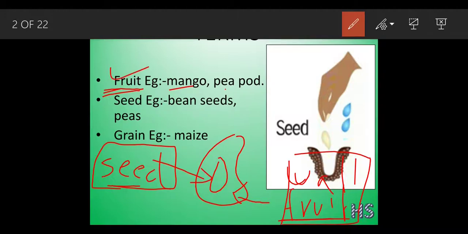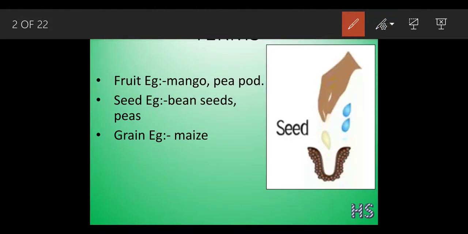Now we are going to learn about seeds. What are seeds? Seeds are nothing but the ripened ovule. After the fertilization of ovules, a seed is formed. What is there inside the seed?